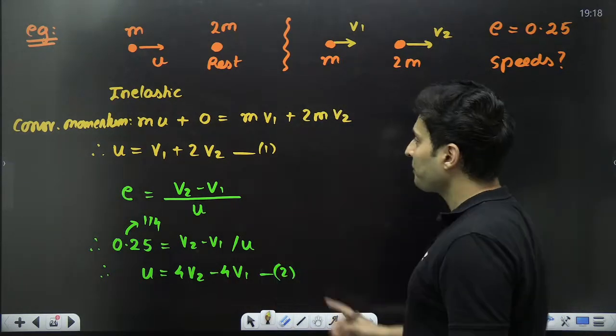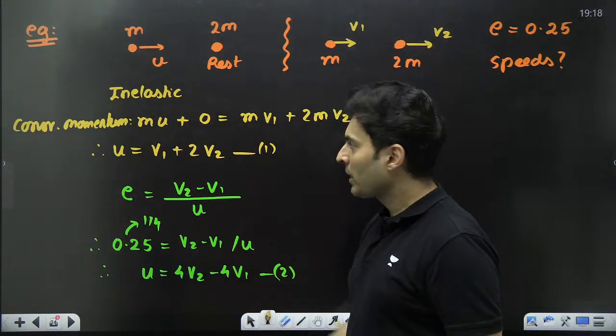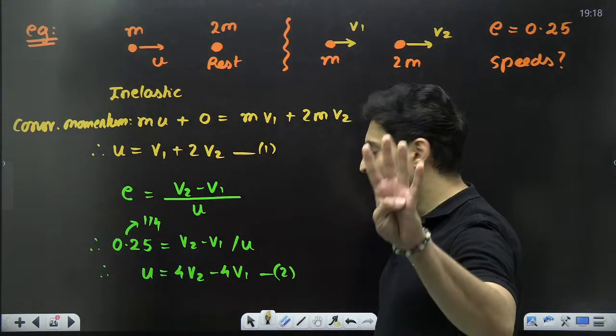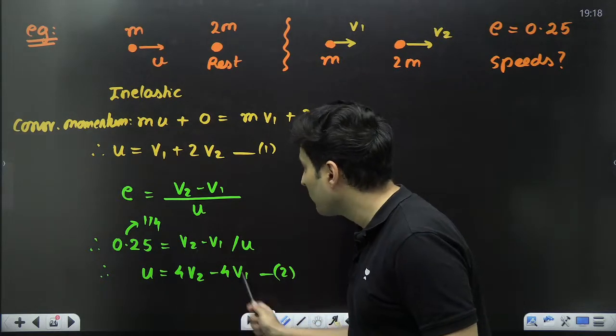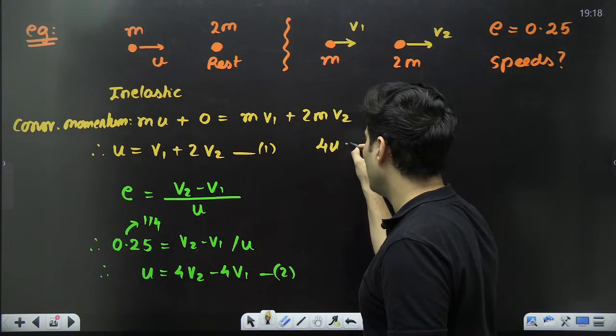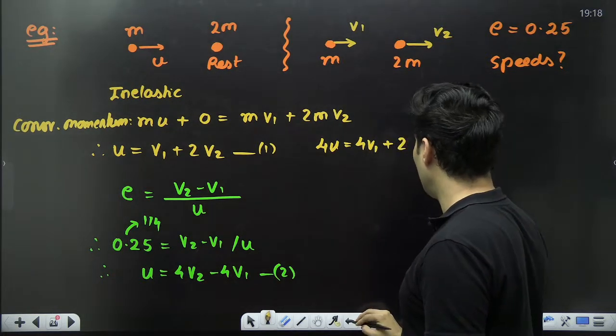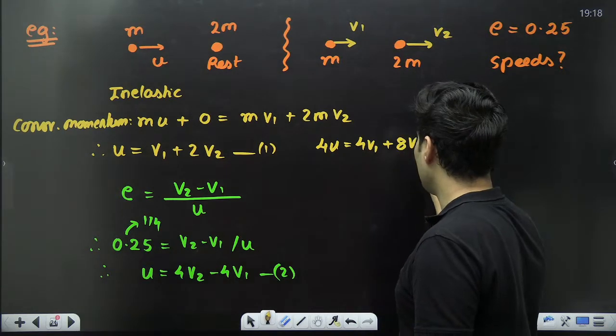How do we solve them? Take this equation, multiply it by 4, because this 4v1 and 4v1 will get cancelled. So this will become 4u is equal to 4v1 plus 2 into 4, which is 8 times v2.